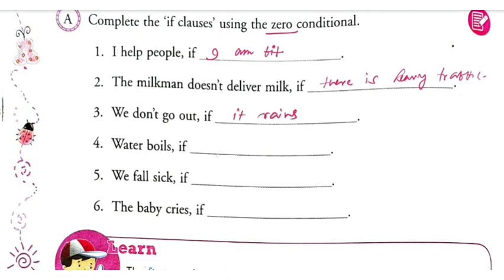Water boils if you heat it. We fall sick if we eat junk food. The baby cries if she is hungry. So you can see these are very much possible things. Though conditions are provided, these are very much possible.